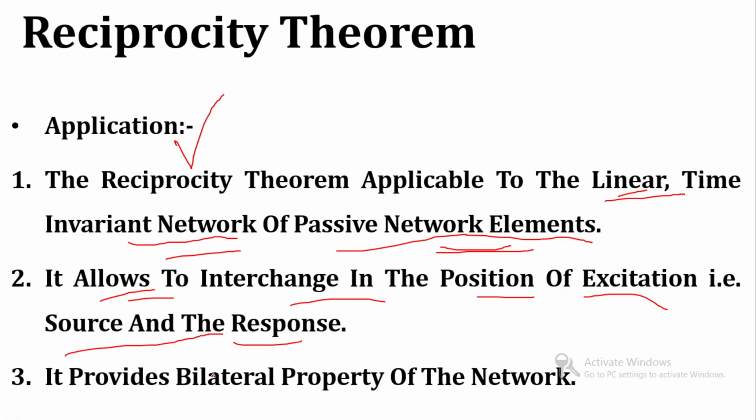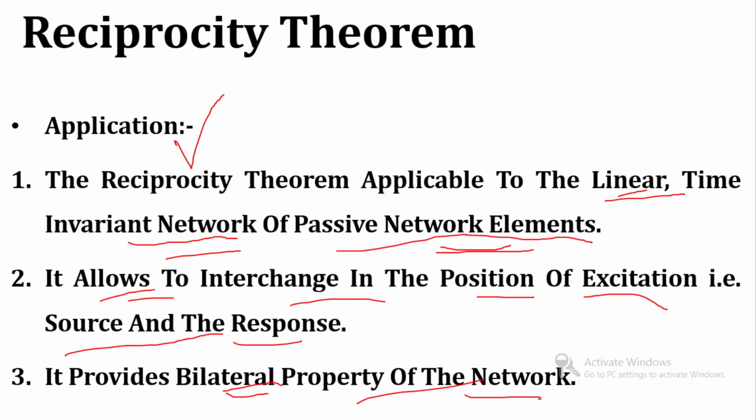The third application is that it provides a bilateral property of the network. That means we can check that this network can be used for a change of direction. We can give input from any direction and it behaves the same.